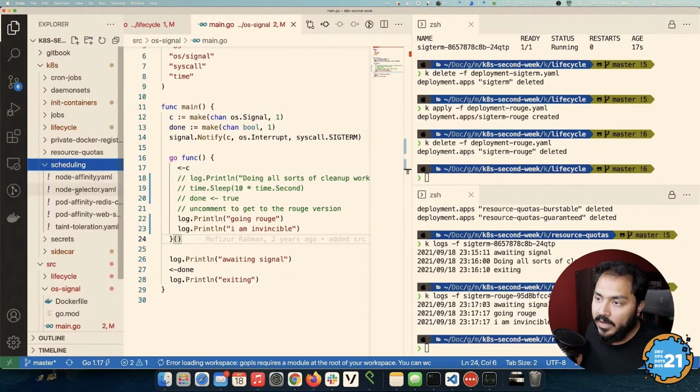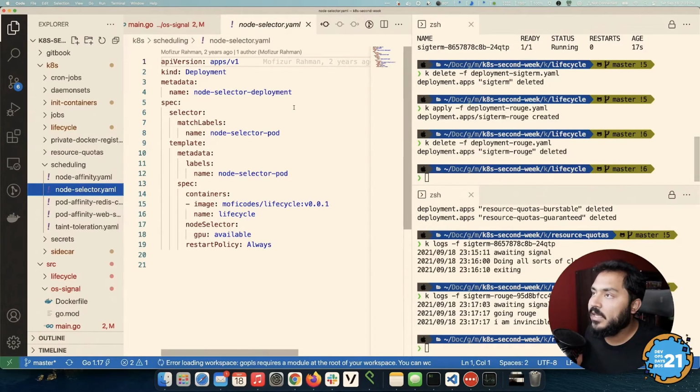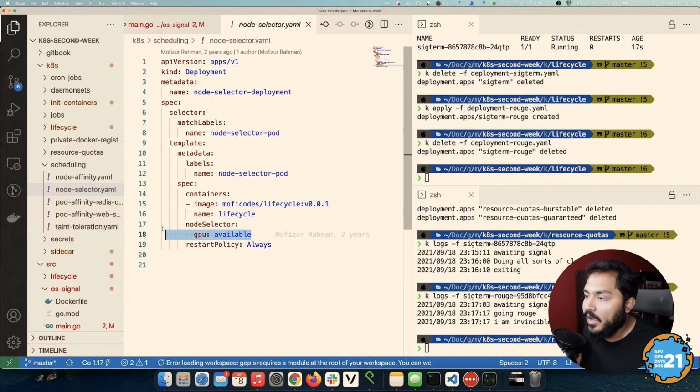Let's first look at the node selector. That's the most basic way of controlling where your application gets deployed. In this one, you're basically just saying, I want my application to get deployed in a node that has a label GPU and the value is available. So this would probably work in many cases, but it doesn't give you much fine-grained control. It's a yes or no question. Does the node have GPU?